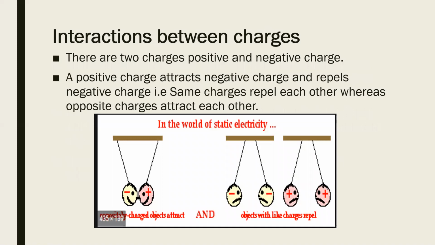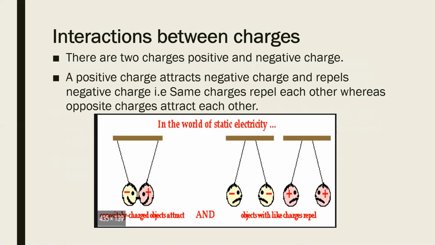Now how do these charges interact with each other, or what kind of interaction do these charges have? Whenever we take two opposite charges near each other, they will attract each other. That means a positively charged object will always attract a negatively charged object, but it will repel a similarly positively charged object.